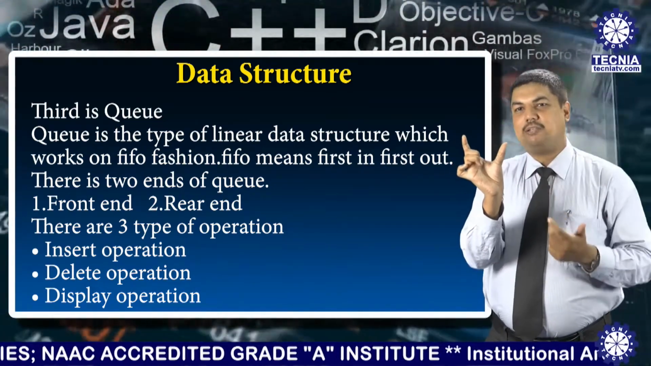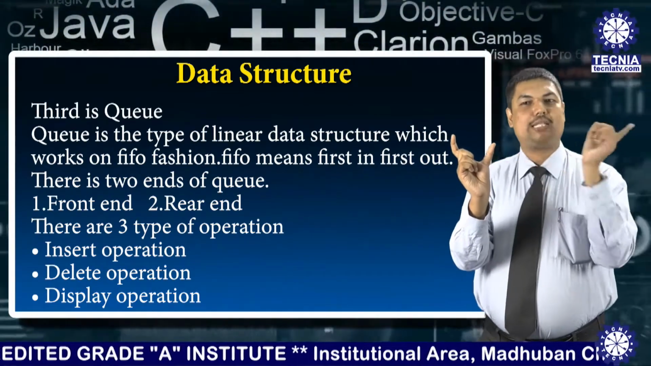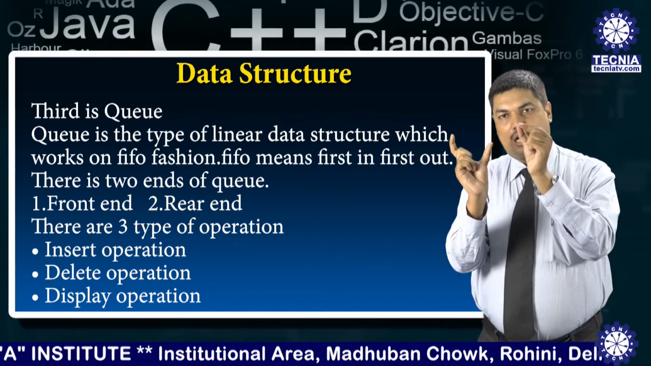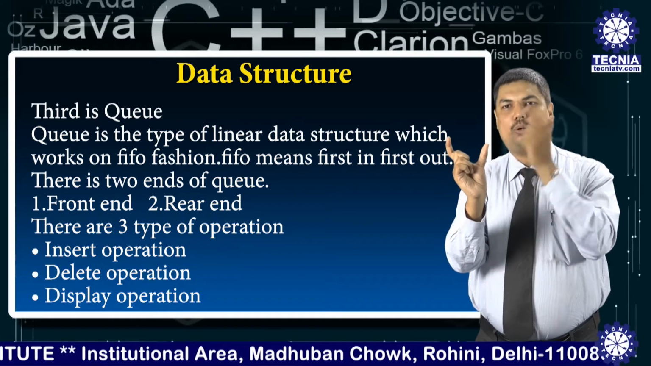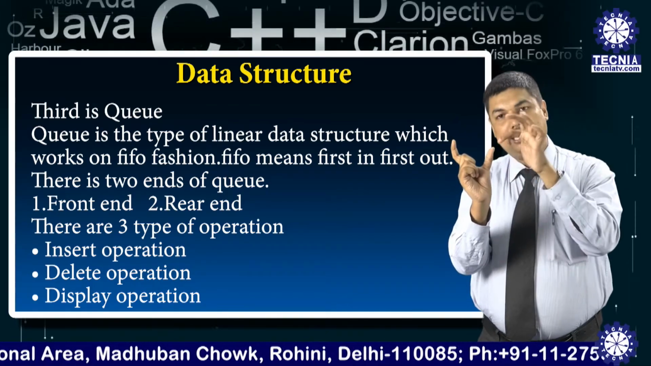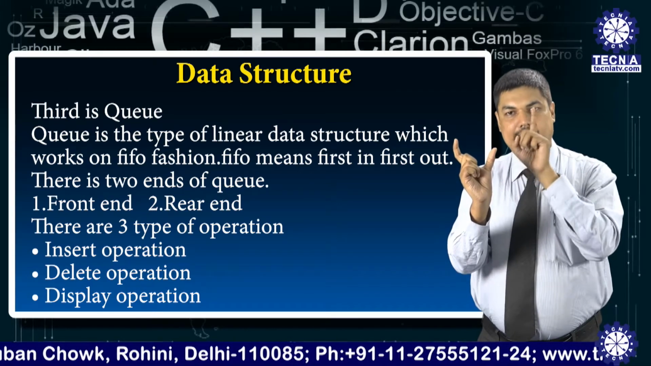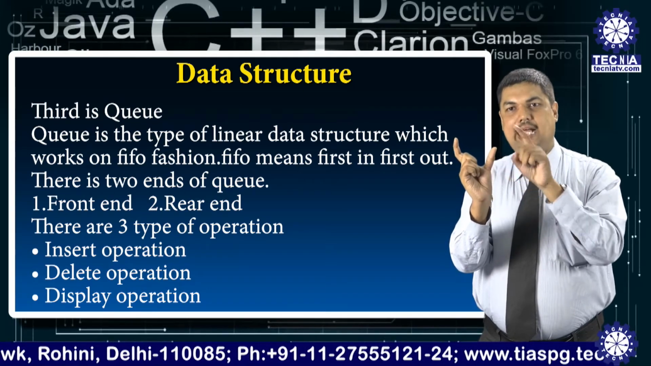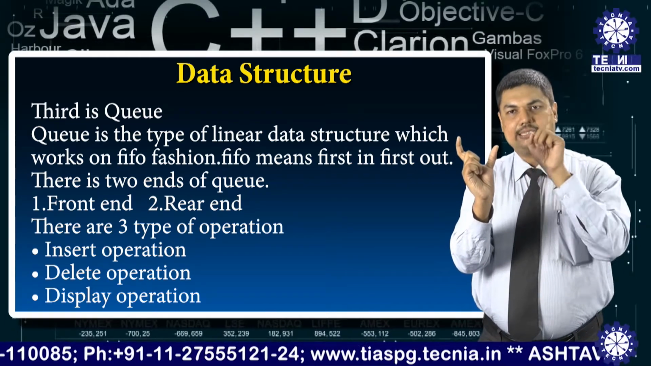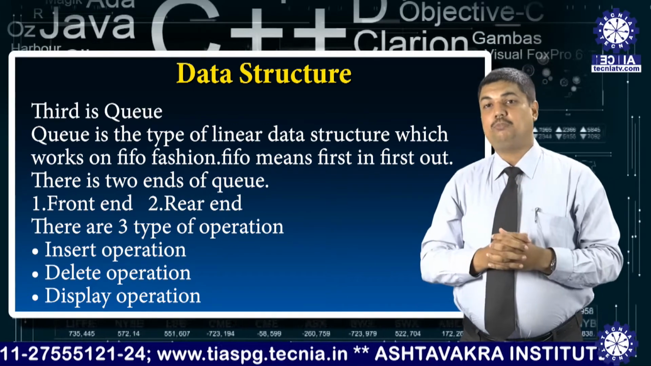We can also specify that in this queue there are two situations, just like the stack, known as underflow and overflow. What is the meaning of underflow? This is when the queue is empty, meaning no element is here. If no element is here and we want to delete an element, then the situation is known as underflow.